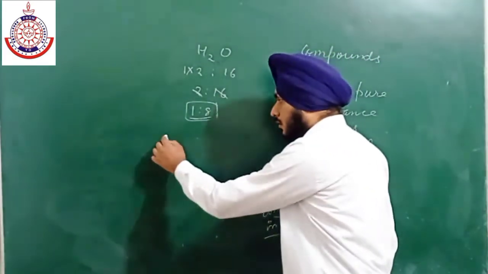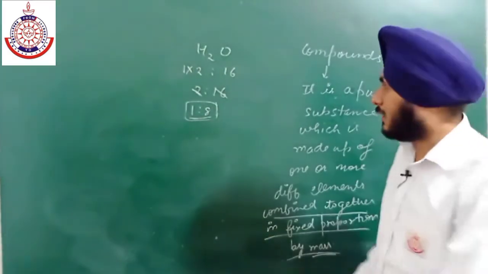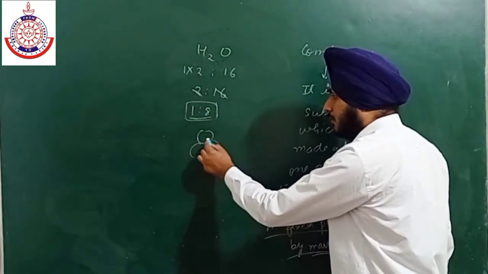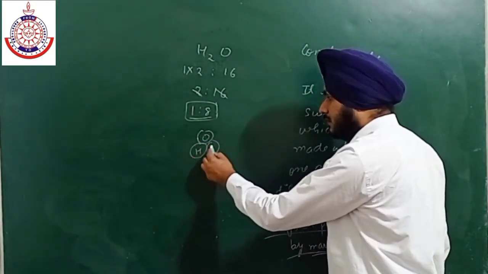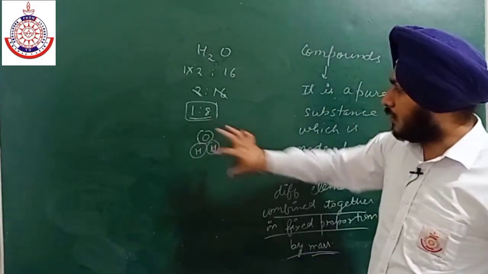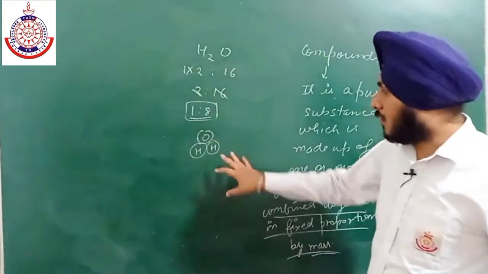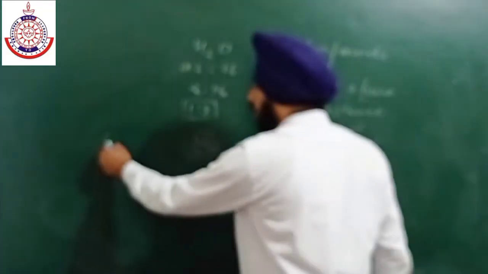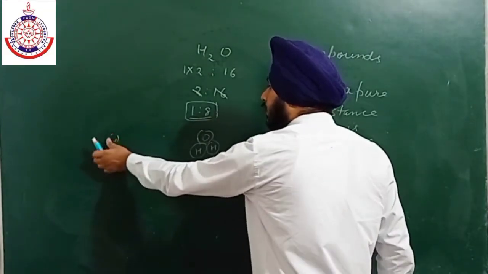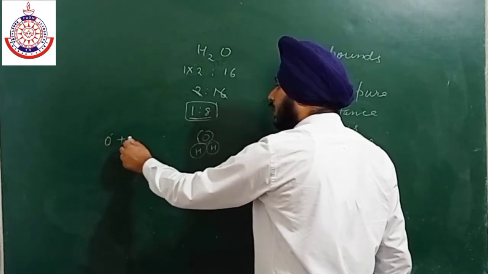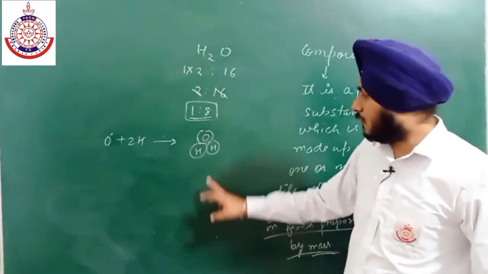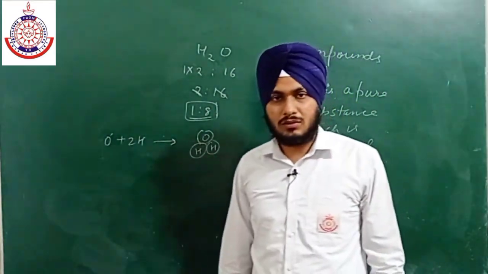So imagine a molecule like this: this is oxygen, this is hydrogen, this is hydrogen. So how can we form this molecule? With the help of atoms. So one oxygen atom and two hydrogen atoms will fuse with each other to form a water molecule, okay.